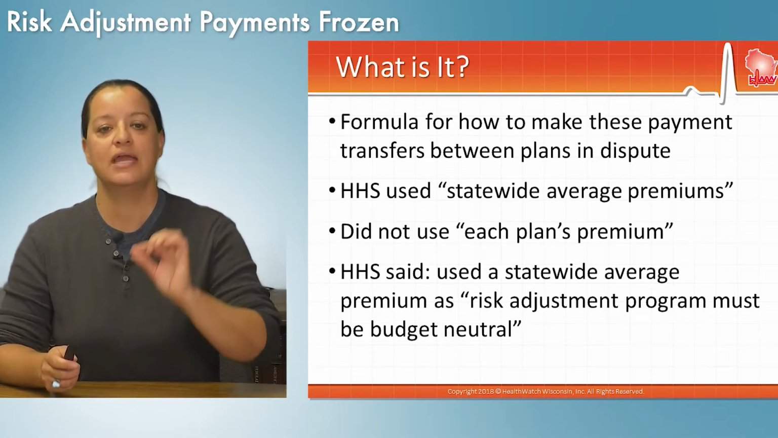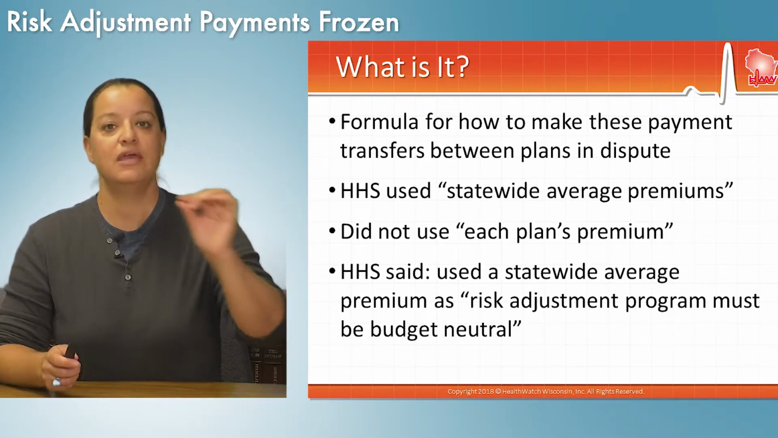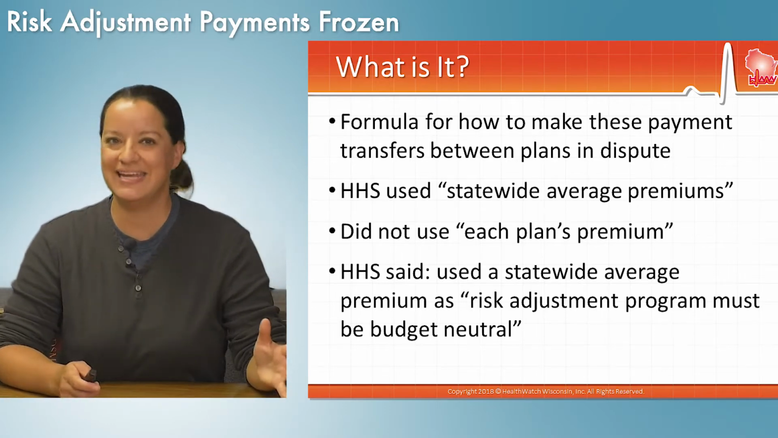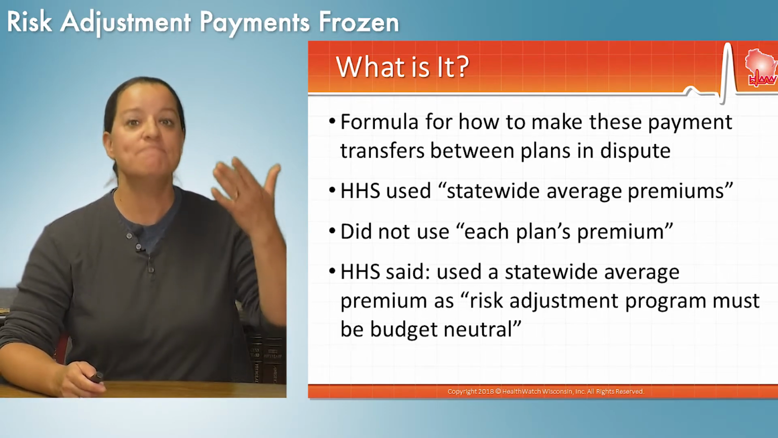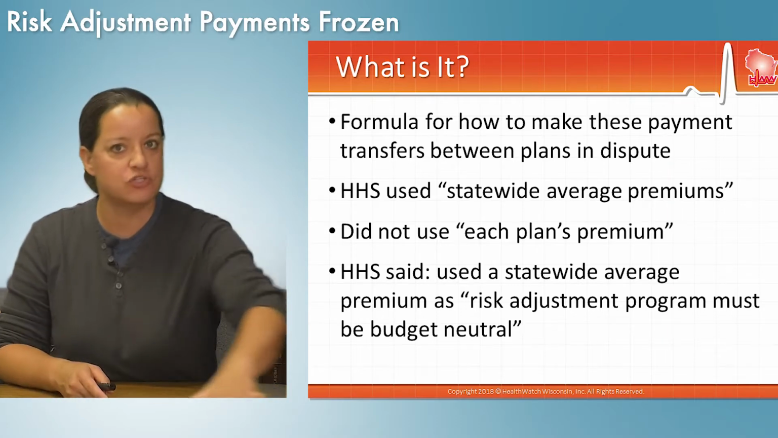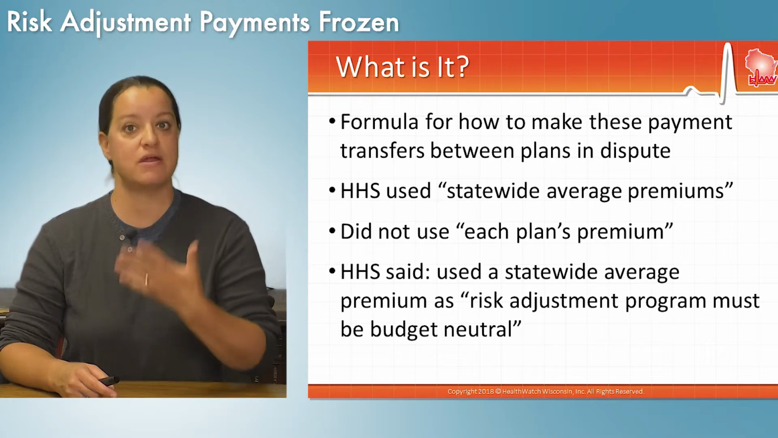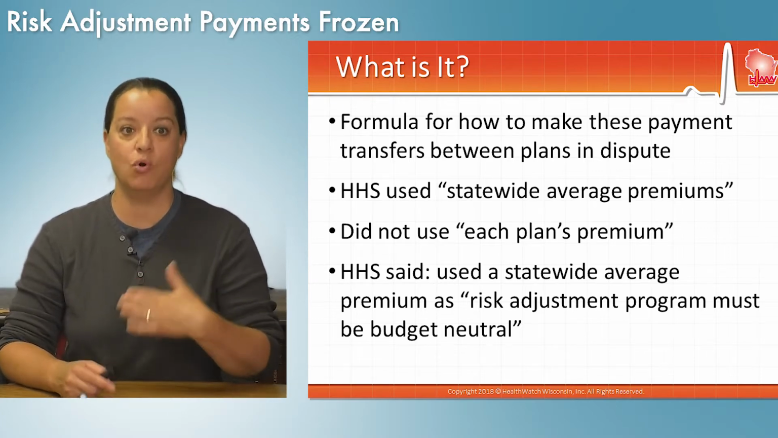They didn't use each plan's premium. They used statewide average premium. So plans started saying, hey, we're not getting compensated like we should. We have much higher risk. The statewide average might be quite low, but our particular plan has a very sick population. They're very expensive. We should be compensated more.